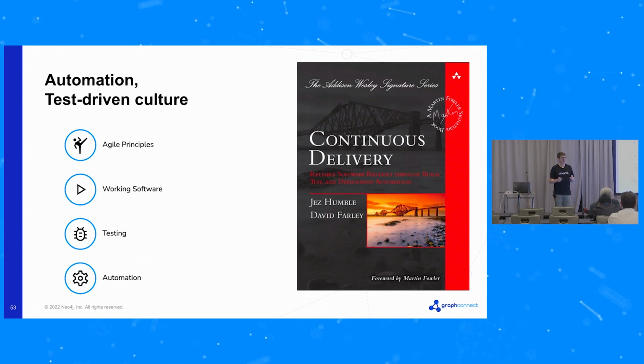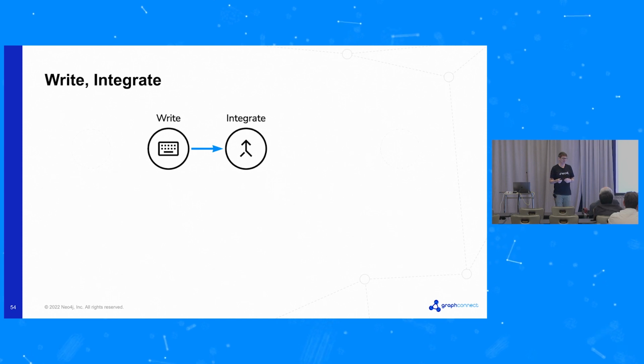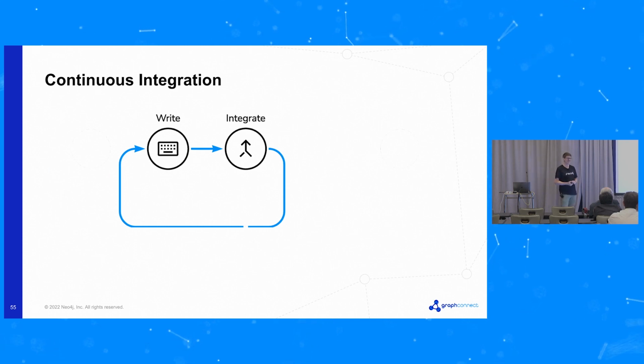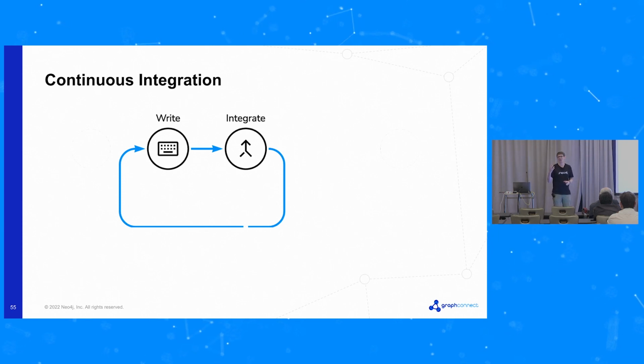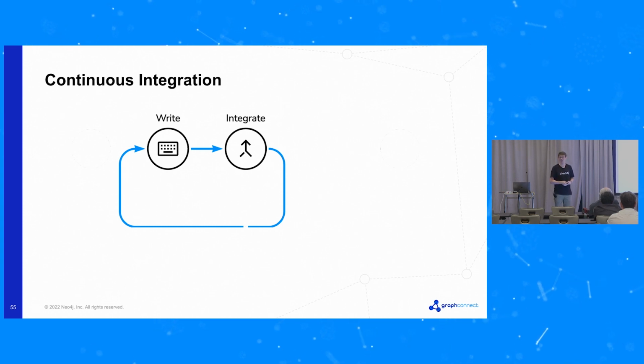So I've got a little model I've been playing with about the journey we've been through. You can think about software development in 2 steps, if you like. You have to write the code, and you have to integrate it with the work of your colleagues. For the last 20 years, we've had the idea of continuous integration. We have had the name of continuous integration for 20 years now. And that encourages us to go around this loop as quickly as possible and to take the smallest units of code and integration to write so that we can go faster.